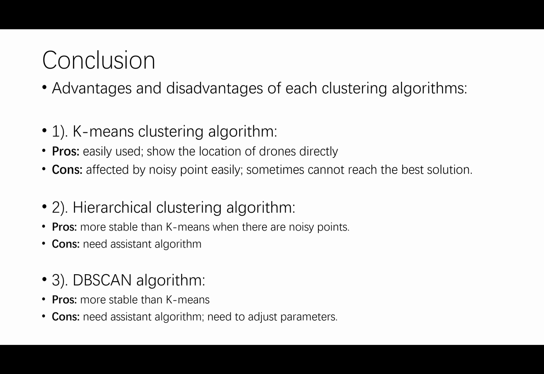However, apart from the previous disadvantage, some parameters of DBSCAN, like the threshold of a neighbor's search radius and the minimum number of neighbors, should be adjusted during the experiment.